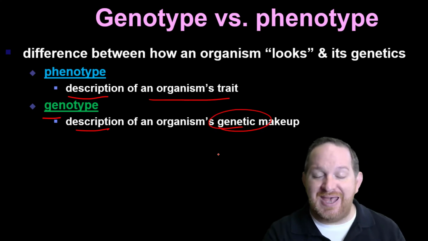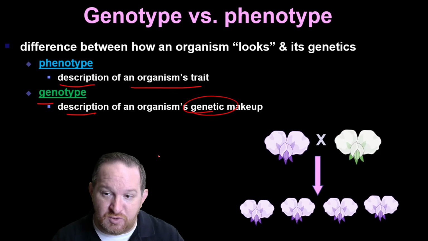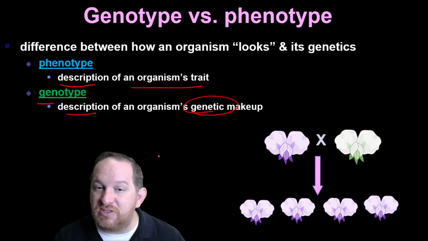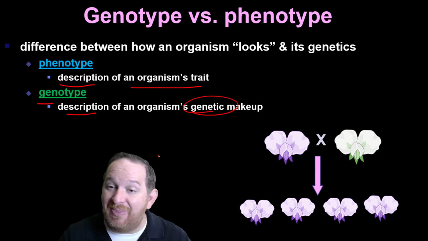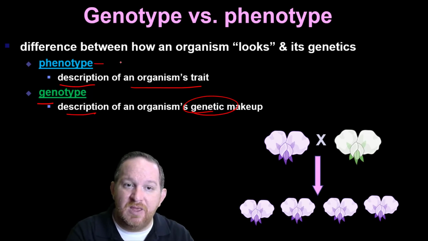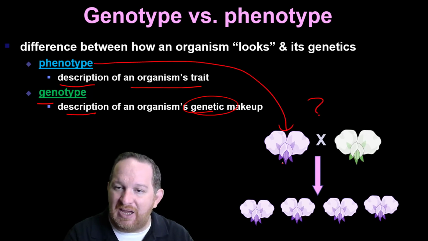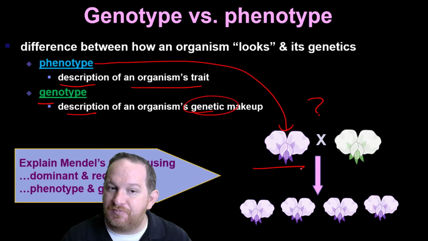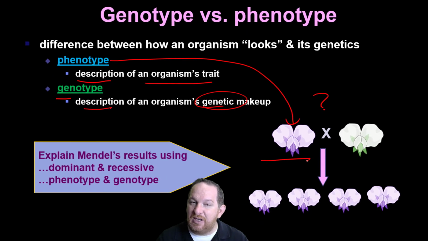So in the case of these flowers, let's think about the genotype and the phenotype. We'll start with phenotype. What is the phenotype of that flower? It's purple, so the phenotype would be purple. Over here, what's the phenotype?